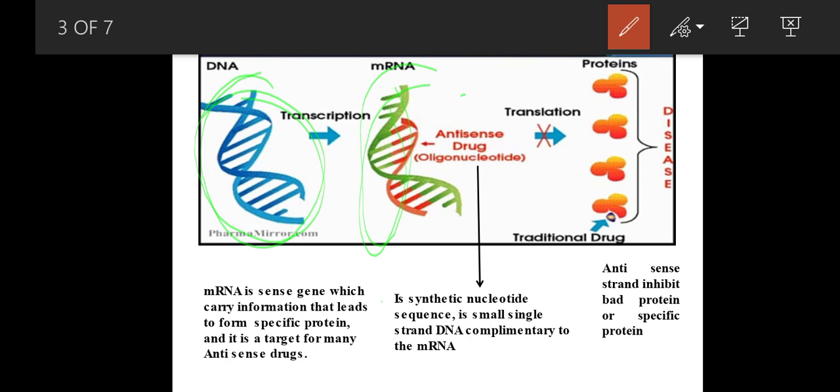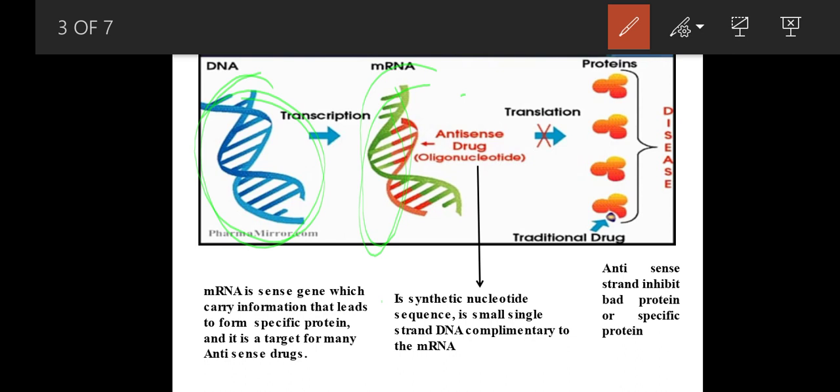There are many software programs by which we can do the sequencing. When we do the sequencing, we will know the nucleotide sequence present in it. If you know the sequence of one strand, the other strand will be complementary to it.